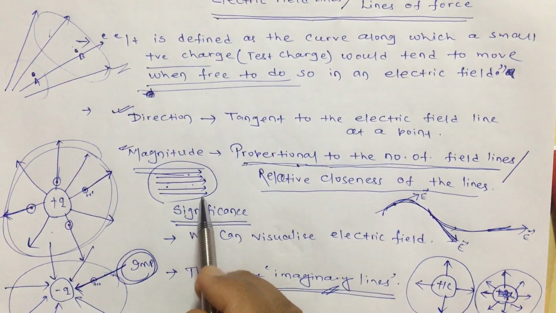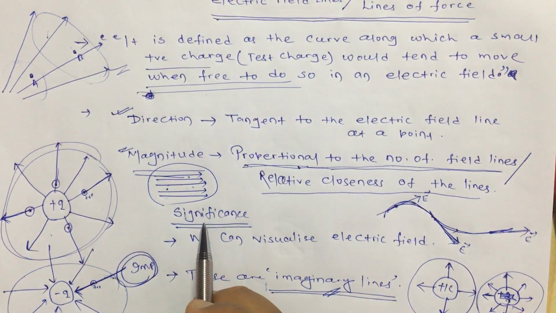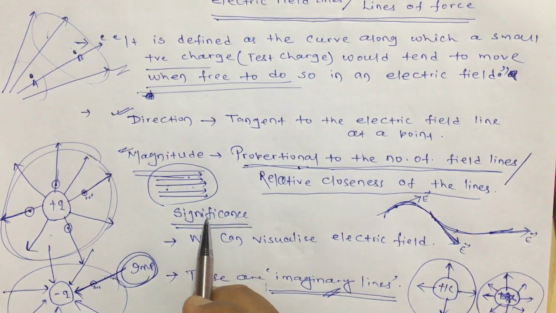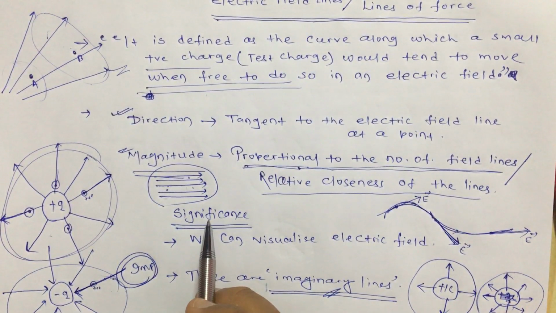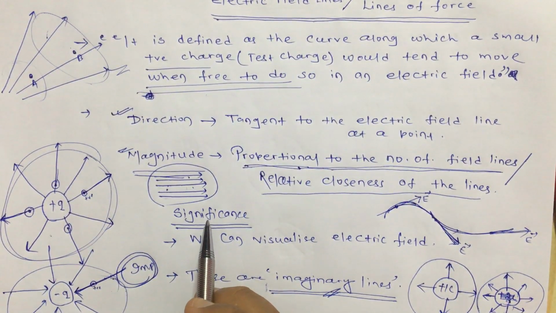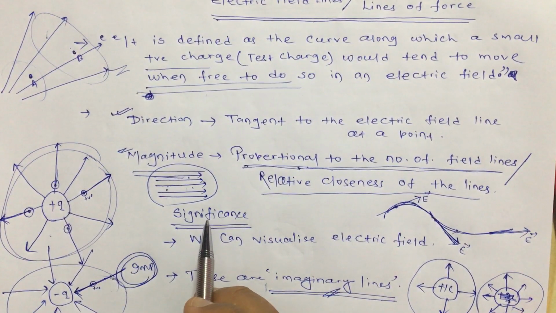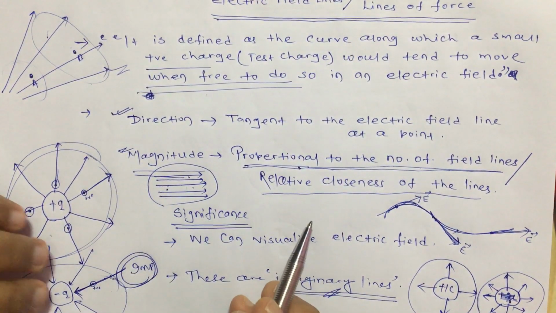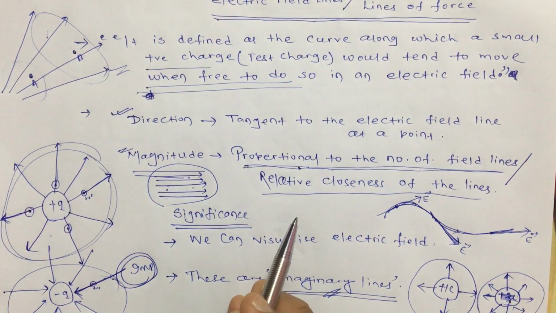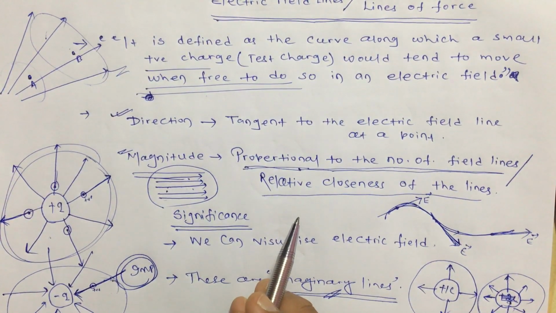Okay. Now let us come to the other properties. And continue this video till the end, because towards the end of this class I have given some properties which are skipped in many reference books, but they will be very useful to solve questions in boards as well as in entrance exams. So let us come to the next rules to draw the electric field lines.